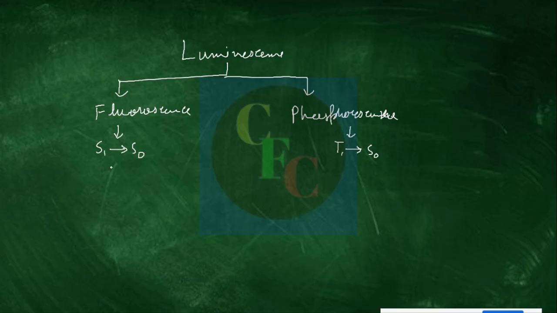Now this has a typical lifetime of around 10 nanoseconds, and this has lifetimes around 10 to the minus 3 second to 1 second, even more than that, right?